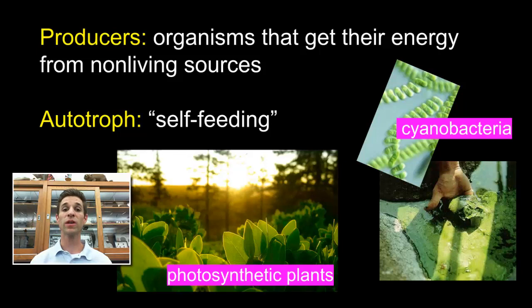And so we usually think of photosynthetic plants in this category because we were taught in elementary and middle school that plants feed themselves. They're making their own energy with the help of the sun, and that's what makes them photosynthetic. But there are also some bacteria that can be photosynthetic. They're called cyanobacteria or blue-green algae, and they occur in a variety of aquatic habitats. But they do the exact same photosynthesis that the plants that we're more familiar with also do. So remember, those are producers, and we also call them autotrophs. I might say that the word producer and autotroph are synonyms for our ecology unit.